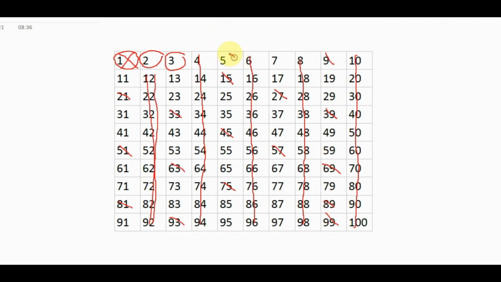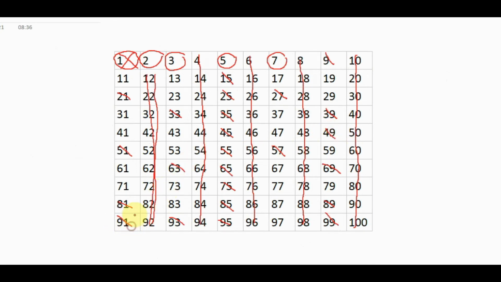Again, we cancel the multiples of 5. 4 is already cancelled, then circle the 5. Numbers with last digit 0 are already cancelled, then we cancel those with last digit 5: 25, 35, 55, 65, 85, 95. Then we take the multiples of 7. There are only two numbers left: 49 and 91.